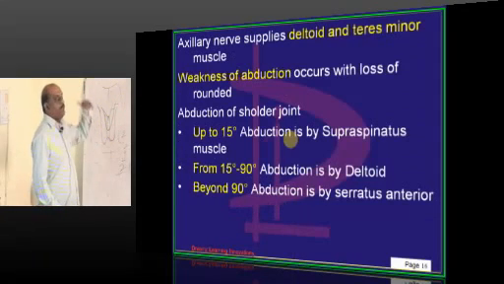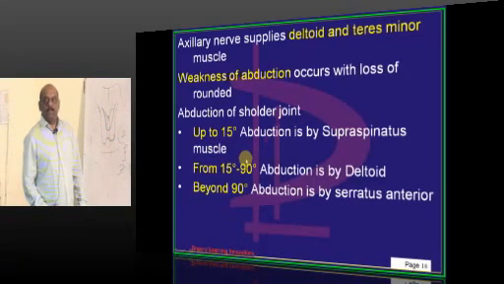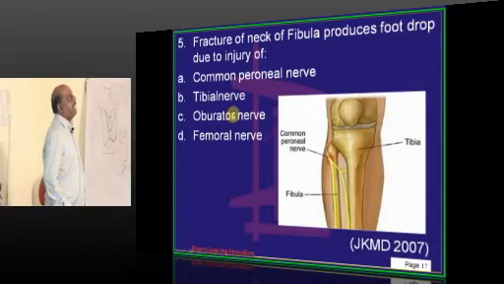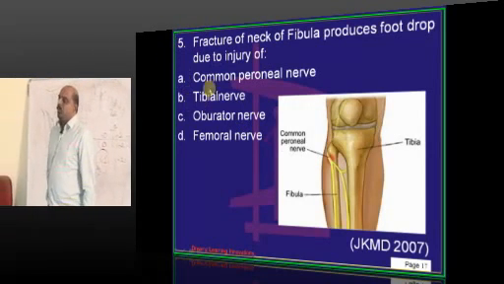Now doctor, fracture of surgical neck of humerus typically leads to axillary nerve injury. And the axillary nerve is important for arm abduction, as all of you know. Up to the first 15 degrees supraspinatus, 15 to 90 deltoid, and above 90 you need serratus anterior. That is what you need to basically remember.